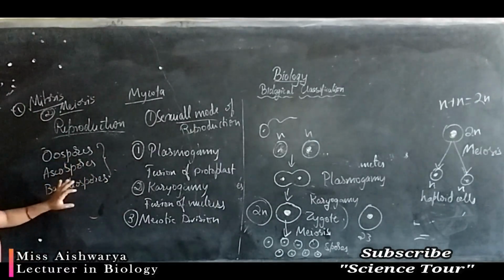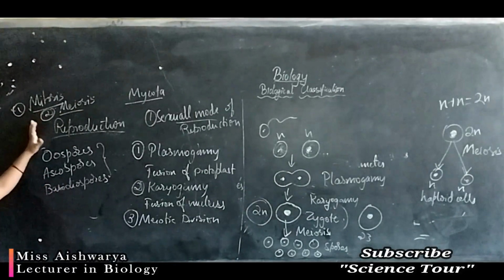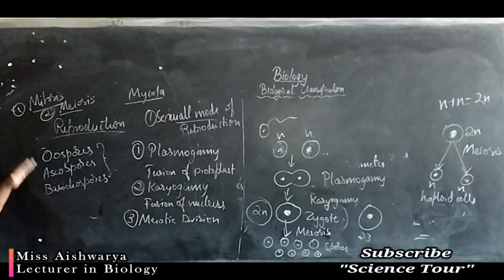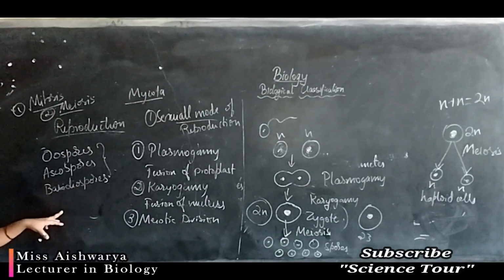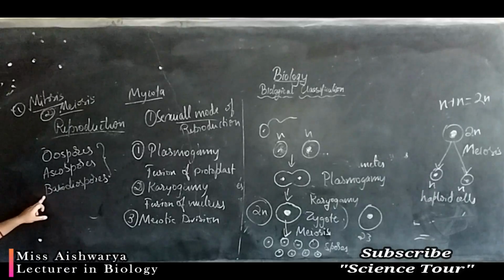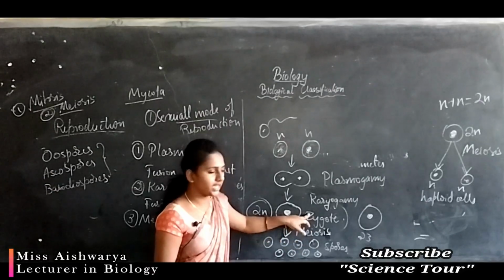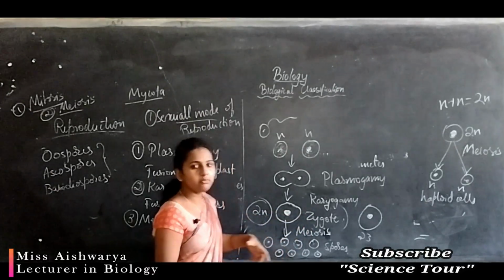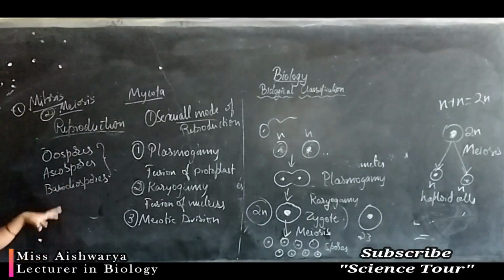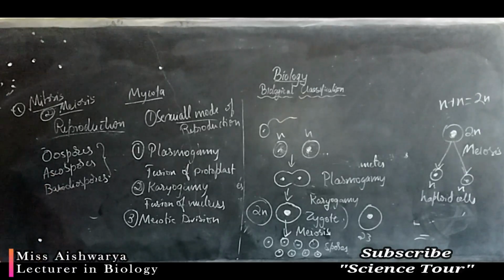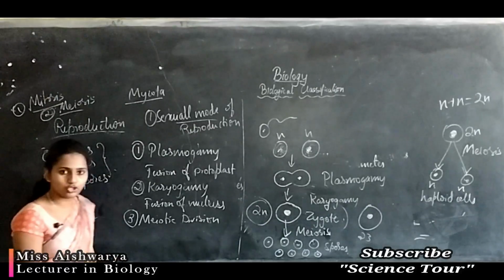These spores differ from the asexual spores; there is a big difference. This is produced due to the fusion of two different gametes. So oospores, ascospores and basidiospores are produced after the meiotic division of the zygote. Depending on the organism, different types of sexual spores are produced. Different kinds of fungi we can see.